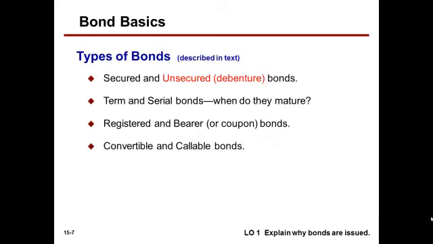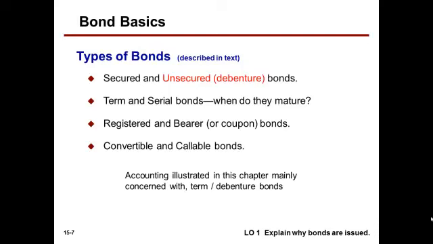The type of bonds are described in the textbook, and I'll let you read over those. I'm going to primarily concern myself with unsecured debenture bonds. Debenture bonds are bonds issued against the general credit of the borrower, also called unsecured bonds.